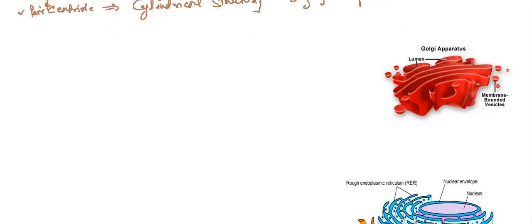Next we have the Golgi apparatus, which is a sac-like structure, also called the Golgi body. You can see that it is present in the form of three major structures. First is a series of flattened sacs which act as cisternae.